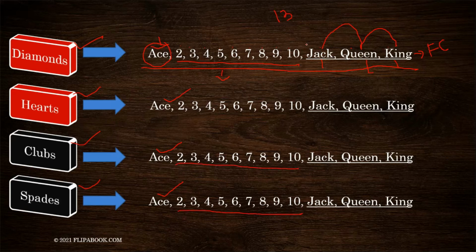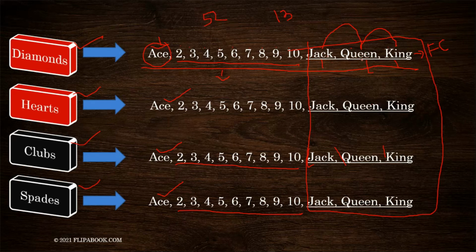We have jack, queen, and king of diamonds, hearts, clubs, and spades. As I have already told you, these cards are known as face cards. So now count how many face cards are there in a pack of 52 cards. Let's count it.